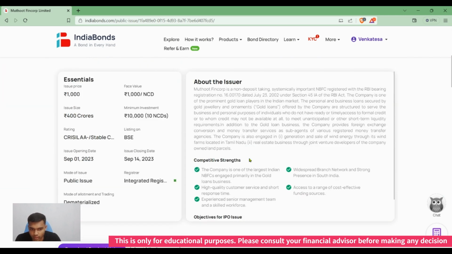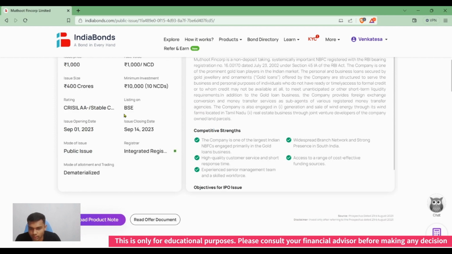If we come down here, we see the issue price is the face value of the bond. That 1000 is the face value of the bond. It's a non-convertible debenture. The issue size is 400 crore and the minimum investment is 10,000 rupees; it's 10 in series. If we multiply the face value by the number of units, we get the minimum investment amount. This bond is going to be listed on BSE, so that in the secondary market, whenever we want to sell, we can sell it.